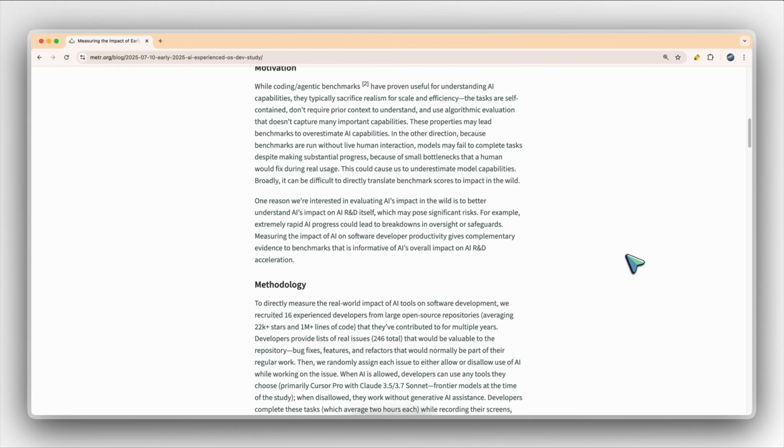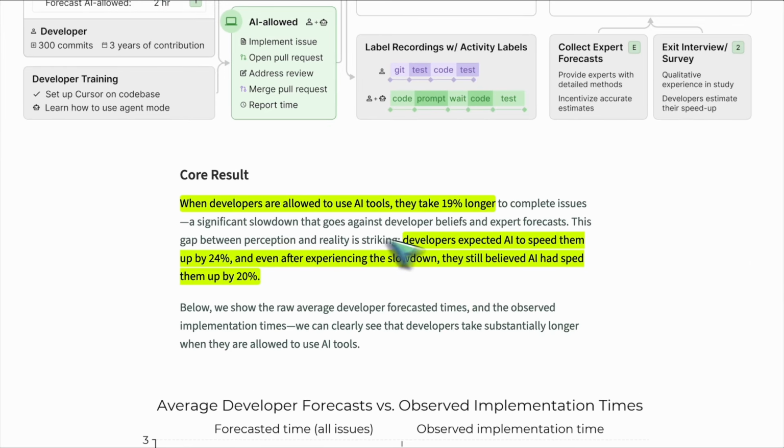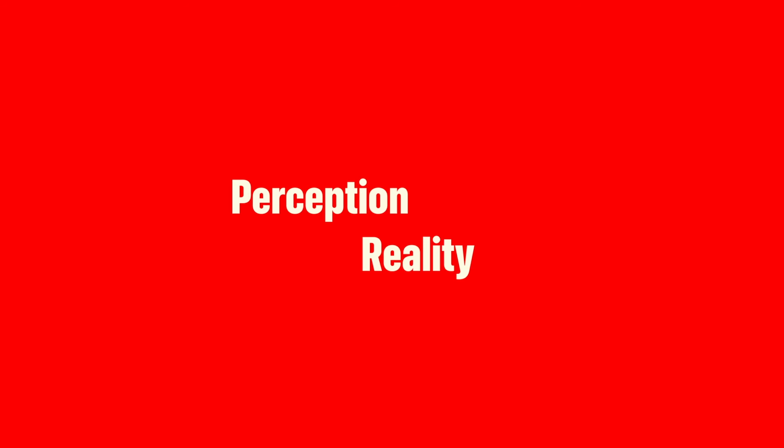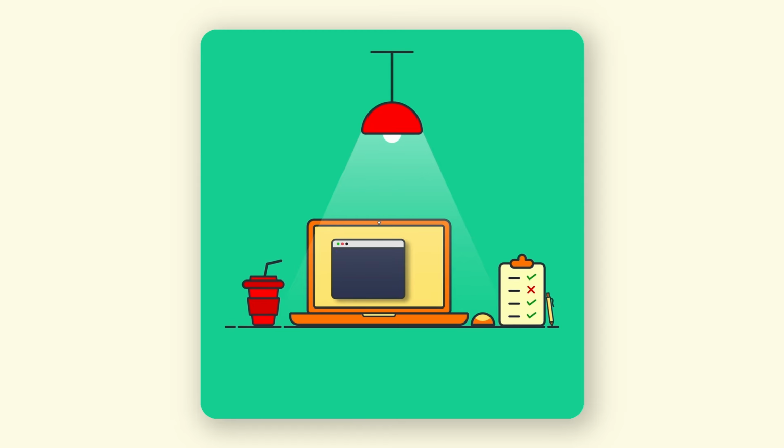Programmers felt 20% faster with AI, but in reality, they were 19% slower. This study revealed a clear gap between perception and reality. But if you fix these 3 patterns, you'll be able to code faster, cleaner, and smarter than 99% of devs.